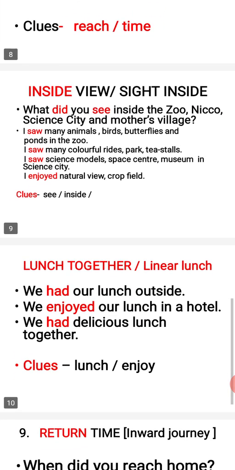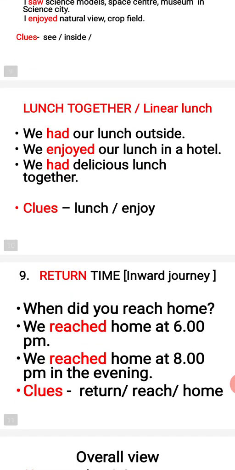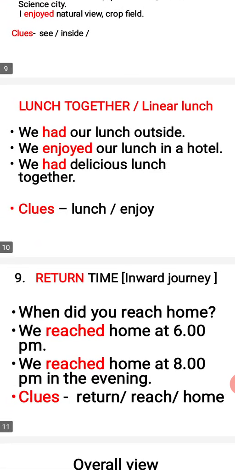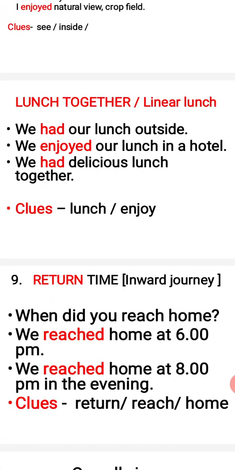Then lunch together. After observing or after watching the things, what do you do? You had your lunch. So what will you write? We had our lunch outside. Or you can write, we enjoyed our lunch in a hotel. Or you can write, we had delicious lunch together. So if you get two clues, lunch and enjoy, it will be easy for you. We had our lunch outside in a hotel. We enjoyed the lunch. Anything you can write.